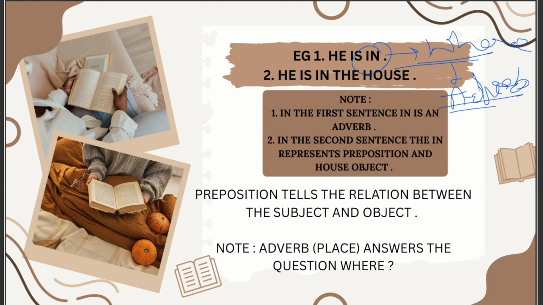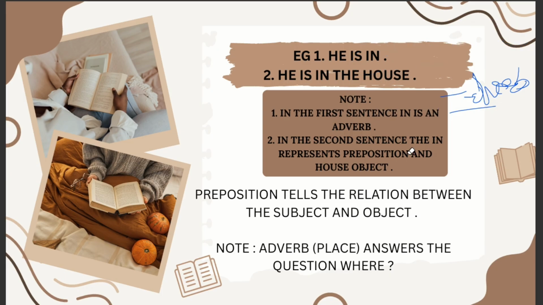As you look at the example, if someone asks, where is he? You're going to say he is in. So in is the one which answers the question where, so in this sentence it is an adverb. If you break it down into subject, object, and all of those important things, he is a subject, is is a verb, and in is an adverb.